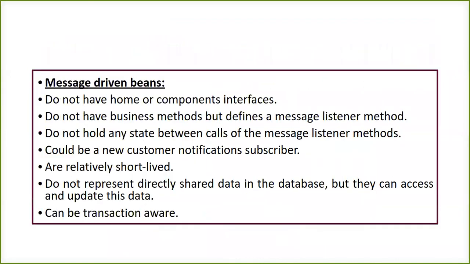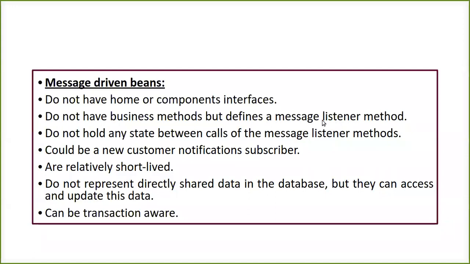Now, in short, a message driven bean is not going to have home and remote interfaces. That means it is not going to have the marshalling and unmarshalling which was happening. We have learned in enough detail what marshalling and unmarshalling are: the conversion of the object's data to a byte stream is marshalling, and the reverse is called unmarshalling.